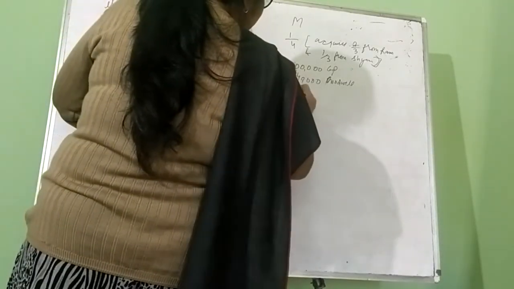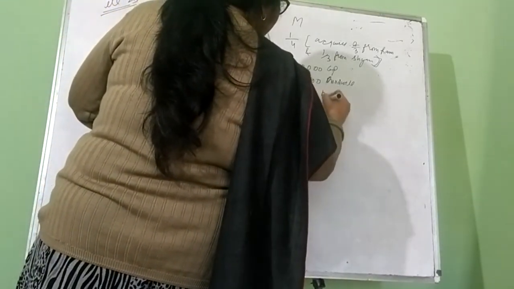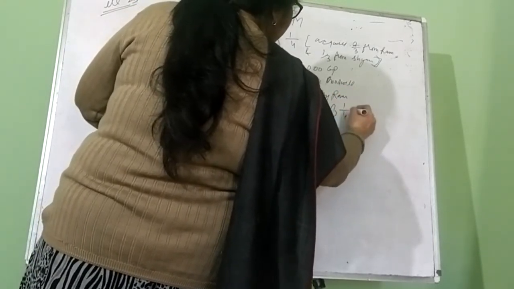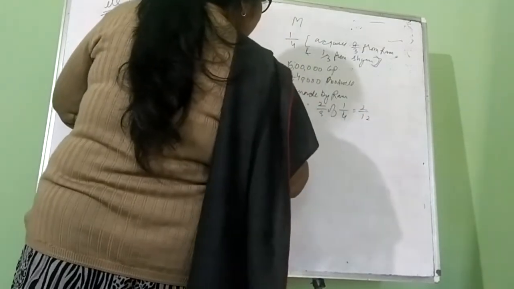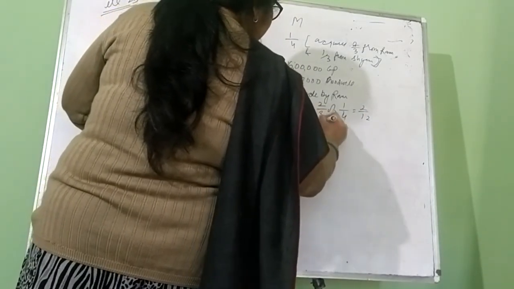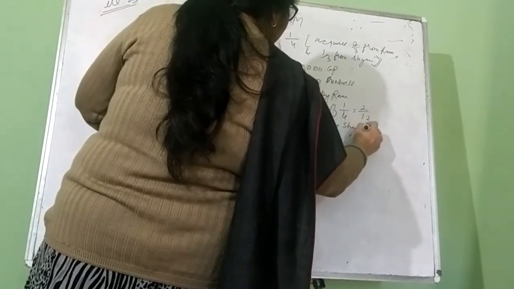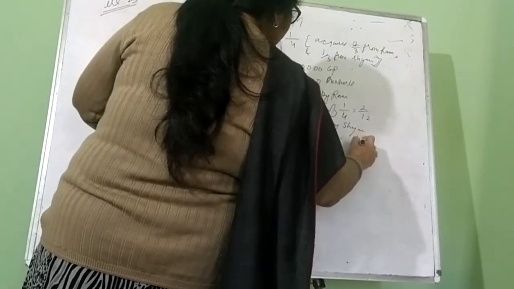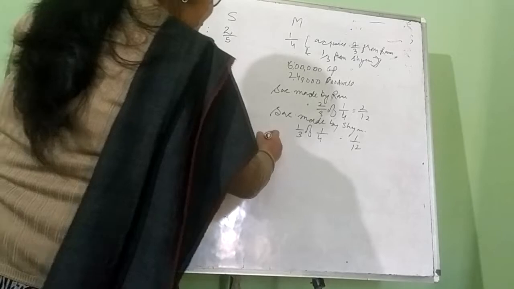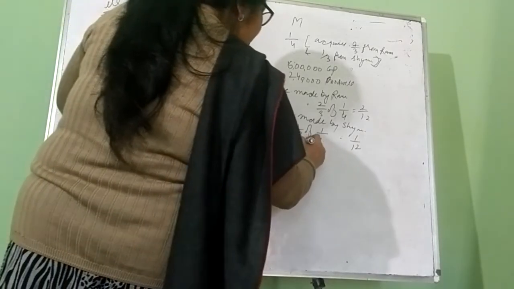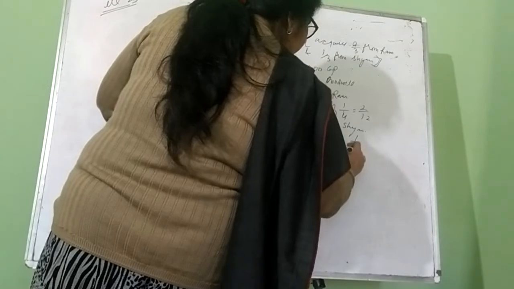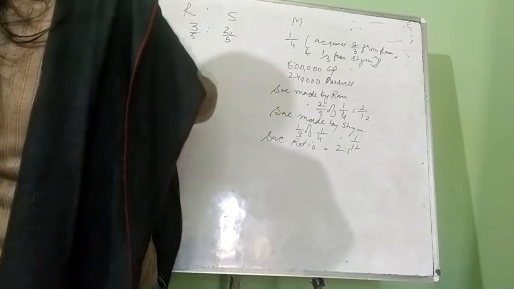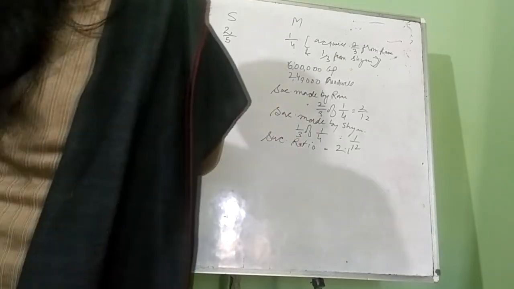So sacrifice made by Ram, that is 2/3 of 1/4, 2/12. Sacrifice made by Shyam, that is 1/3 of 1/4, 1/12. So what will be the sacrificing ratio? That is 2:1. Now, after deducting this sacrificing share from their old share, we will get the new ratio of the partners.